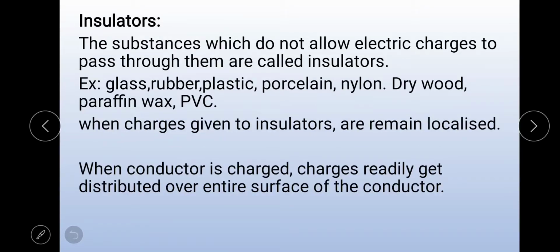Next, insulators. The substances which do not allow electric charges to pass through them are called insulators. Examples: glass, rubber, plastic, porcelain, nylon, dry wood, paraffin wax, PVC, etc. So insulators do not have free electrons, but electrons are present.